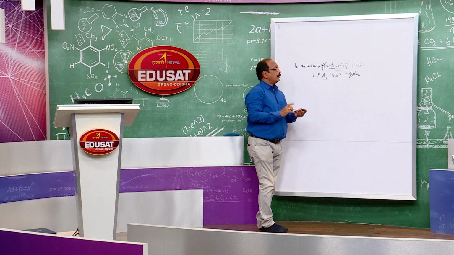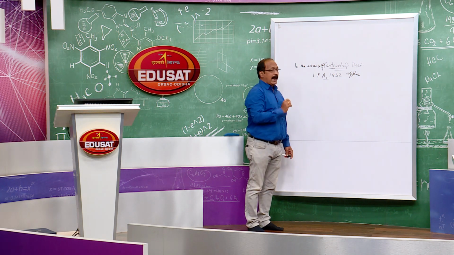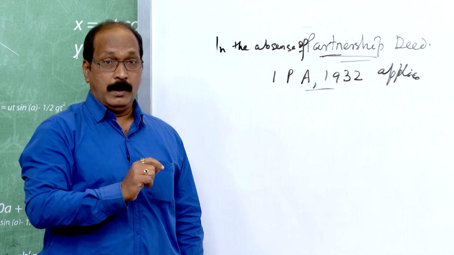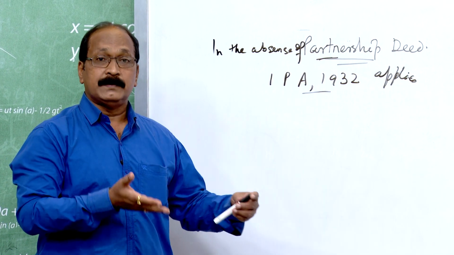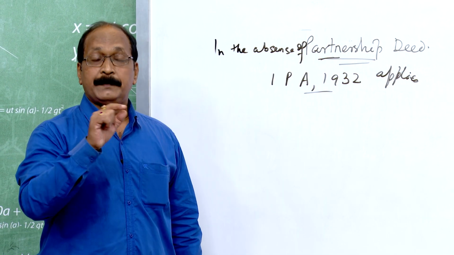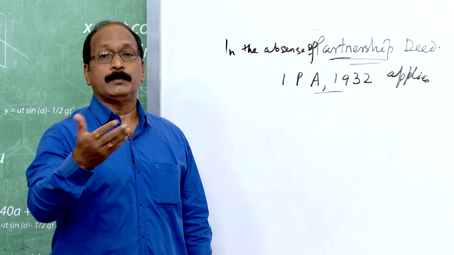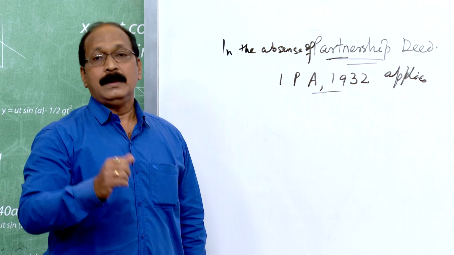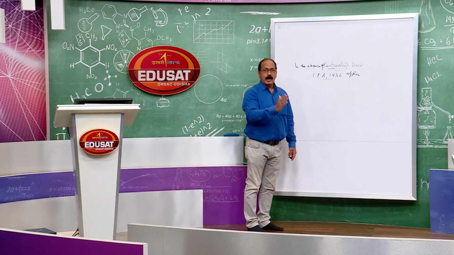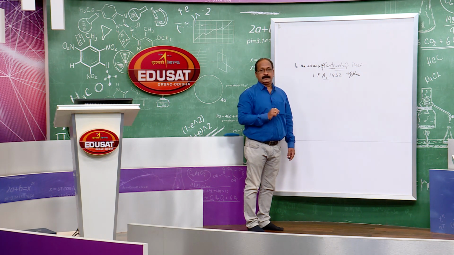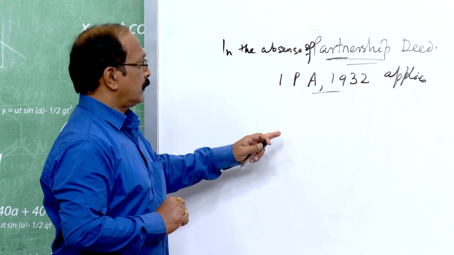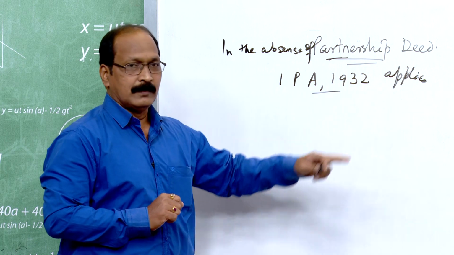In the absence of partnership deed, the Indian Partnership Act 1932 applies. Very important to remember. A number of items are there in the partnership deed, but we are discussing the partnership accounting, how the accounts are to be maintained. There are some economical aspects and some non-economical aspects. We should remember the economical or monetary aspects of the partnership deed. When the partnership deed is absent, then this Partnership Act applies.